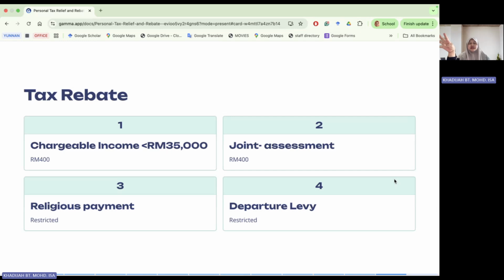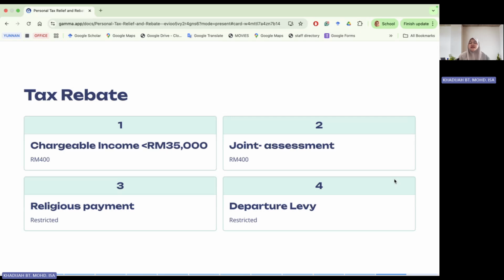So we have four types of tax rebate here. Number one is that you have the chargeable income. So look at your tax computation, and if your chargeable income is less than 35,000, then you get a rebate of 400 automatically. Or second one is that if you were to go for joint assessment, then automatically you get a 400 ringgit rebate. So rebate, even though it seems 400 ringgit only, but this 400 is deducted against your tax liability. So the amount is significant.